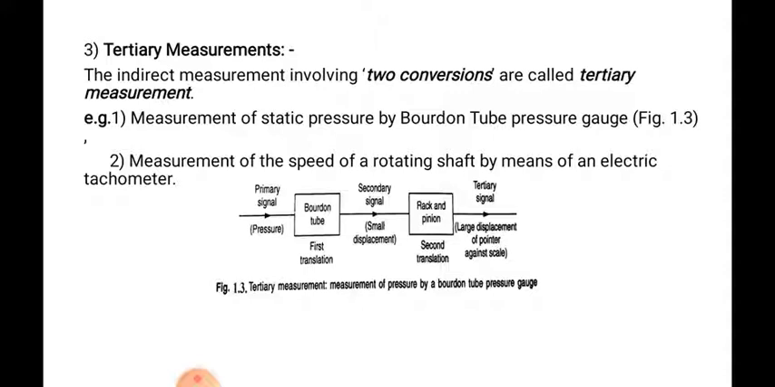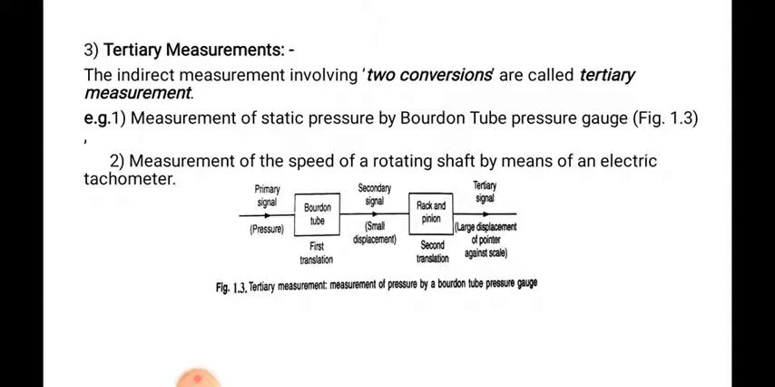Okay, so there are examples: measurement of static pressure by Bourdon tube pressure gauge, and measurement of speed of a rotating shaft by means of an electric tachometer. An electric tachometer is available in our measurement system lab. At the time of offline classes we will see how we can measure the speed of a rotating shaft with the help of a tachometer. First, we will understand the measurement of static pressure by Bourdon tube pressure